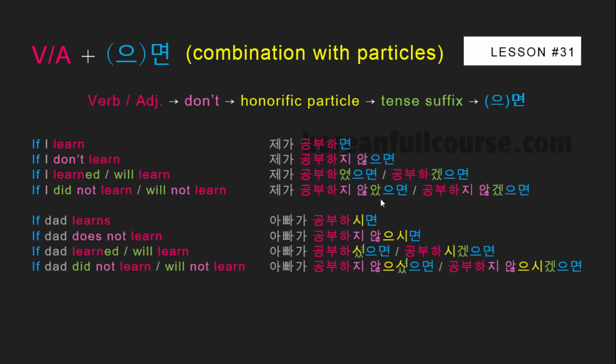The next 4 sentences show where to place an honorific particle, 시. 아빠가 공부하시면, a verb, an honorific particle, and conjunction. 아빠가 공부하지 않으시면. Actually, you can also say 공부하시지 않으면 or 공부하시지 않으시면 if you want to add even more respect. 아빠가 공부하셨으면 in the past tense and 공부하시겠으면 in the future tense. And finally, 공부하지 않으셨으면 and 않으시겠으면.